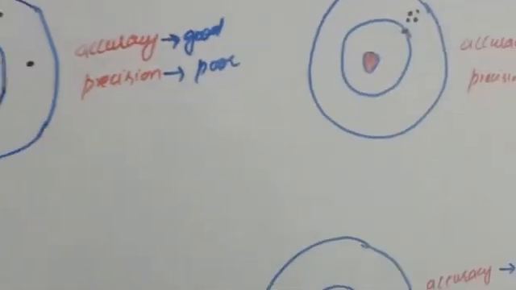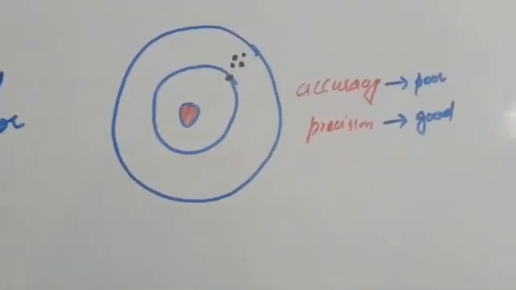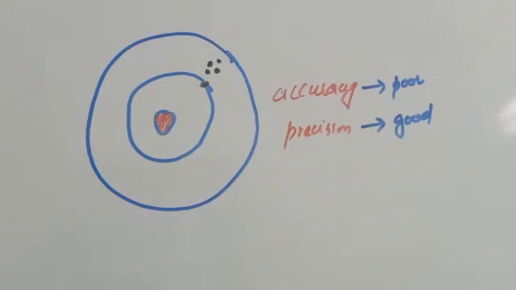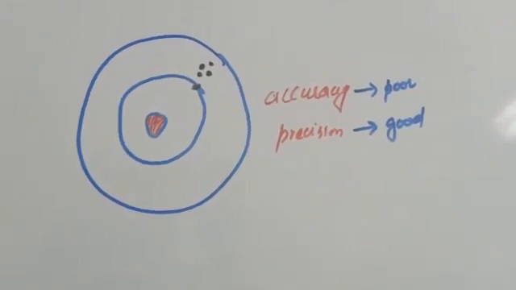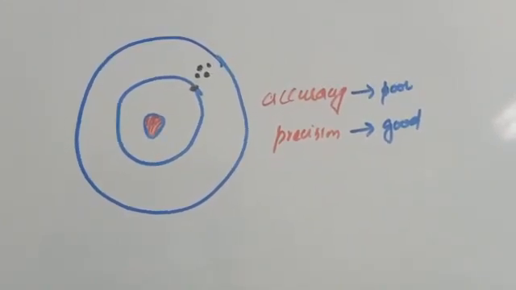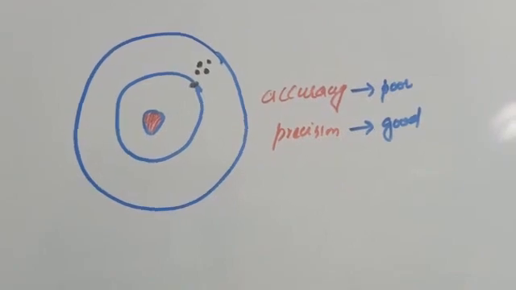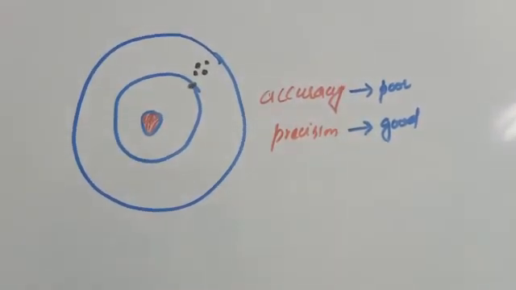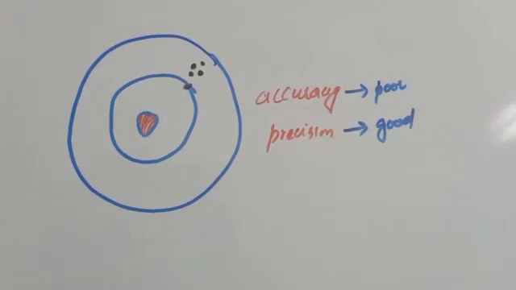In the other example, the values are far from the true value, so accuracy is poor, but they are consistent with each other, so precision is good.